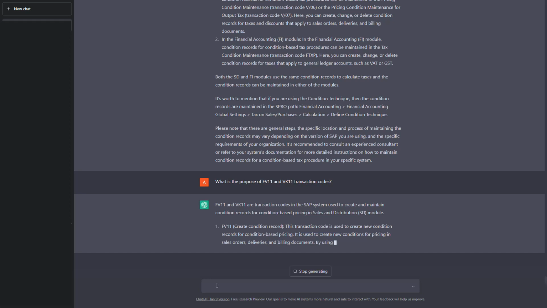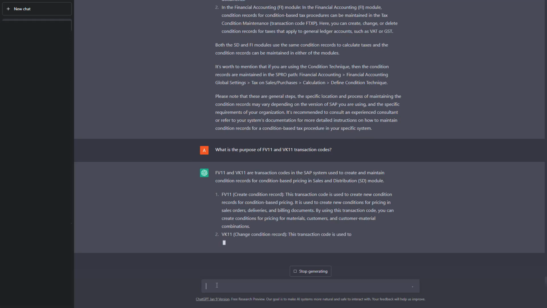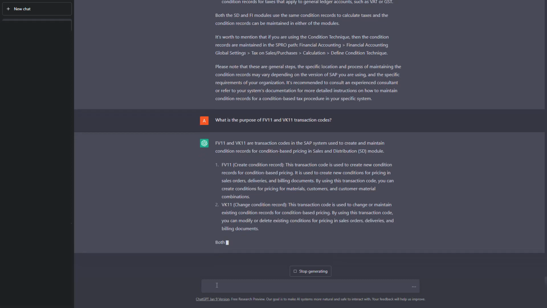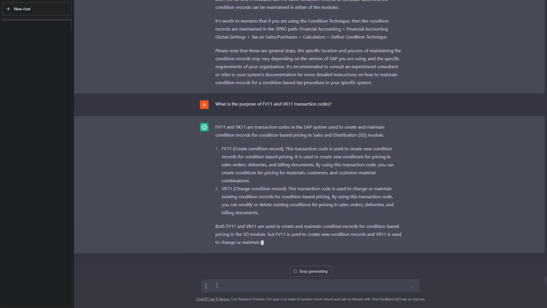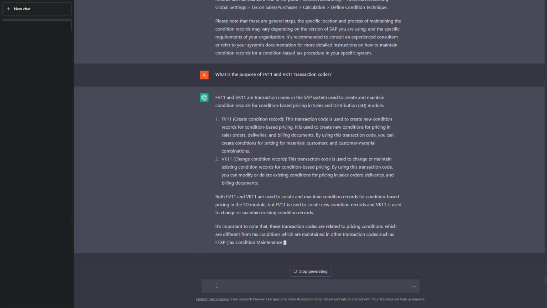It is not the SD module. Actually, FV11 is used for all the financial transactions and the MM module, and VK11 is specific to the SD module. So, this is not correct. It says FV11 is used to create condition records in condition-based pricing. Again, no offense, but the majority of the answers look as if a student is writing an answer in their college. But it is understood that, being a language-based AI model, it is expected to provide some formal answer, so every answer is like this. It says VK11 is a transaction code used to change or maintain the existing condition records. Okay, this answer is not up to the mark really, because it is not able to differentiate properly between FV11 and VK11. There is no clear answer on what these transaction codes are used for.